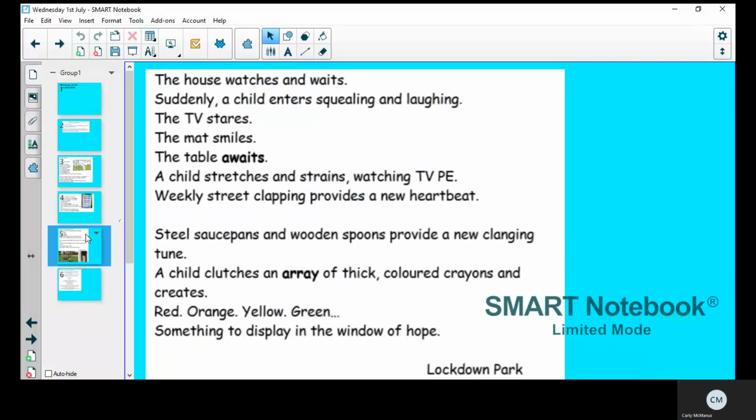So again, pause the video here and write down any alliteration you can see in these two verses.